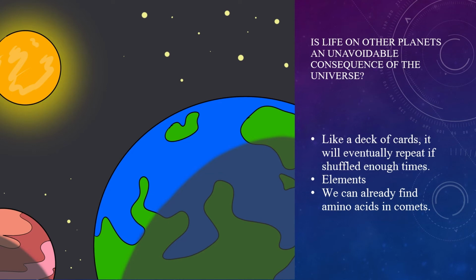We can already find amino acids in comets, like glycine, which is important to life on Earth. If comets like this exist across the universe, chances are planets have these same amino acids as well. Imagine we find life with similar chemistry as us, but with a totally different evolution direction. Just because they use similar chemistry as us does not mean it will look like anything on Earth. Would they even use DNA to replicate? These are all questions that might never be answered, at least in our lifetime.